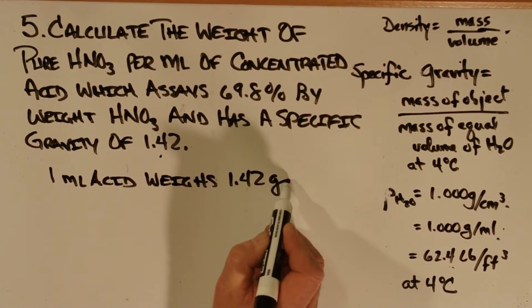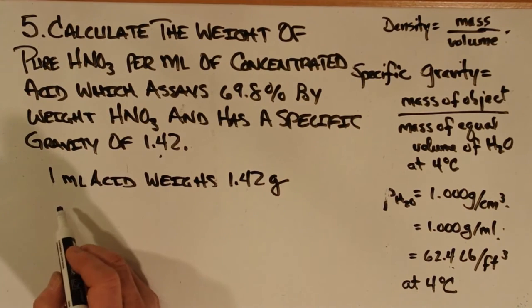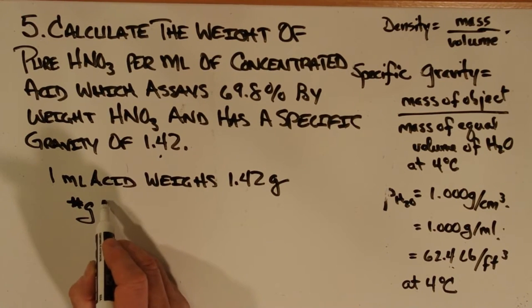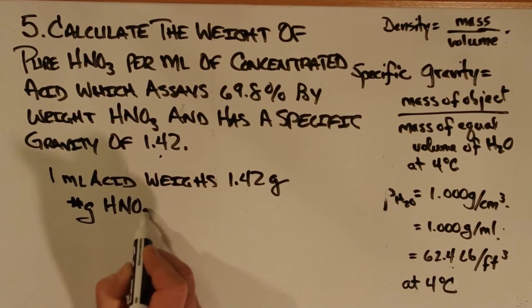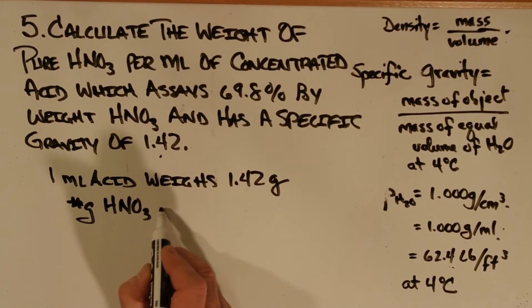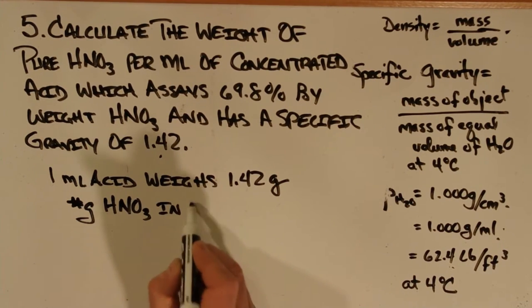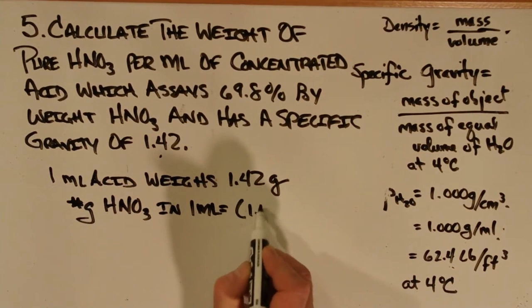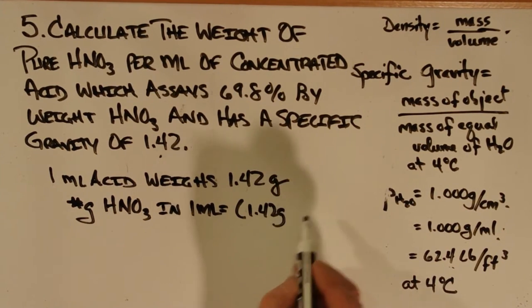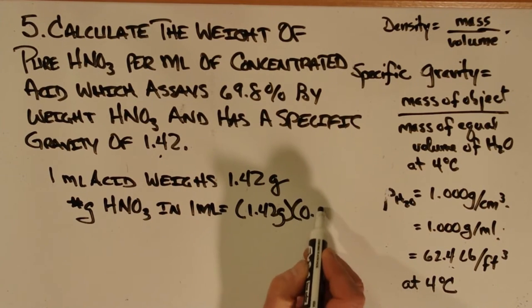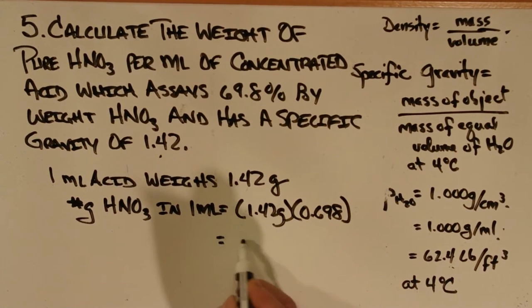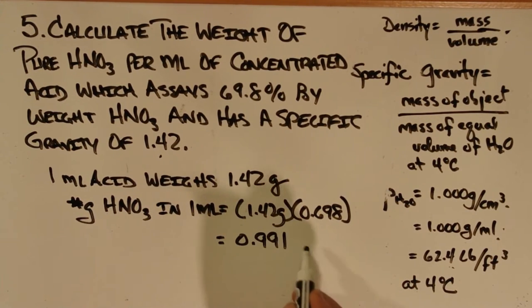But that's only 69.8% of the acid. And so the number of grams of acid in that 1 milliliter will be 1.42 grams times the percent of acid, 0.698. And so the number of grams is going to be 0.991 grams.